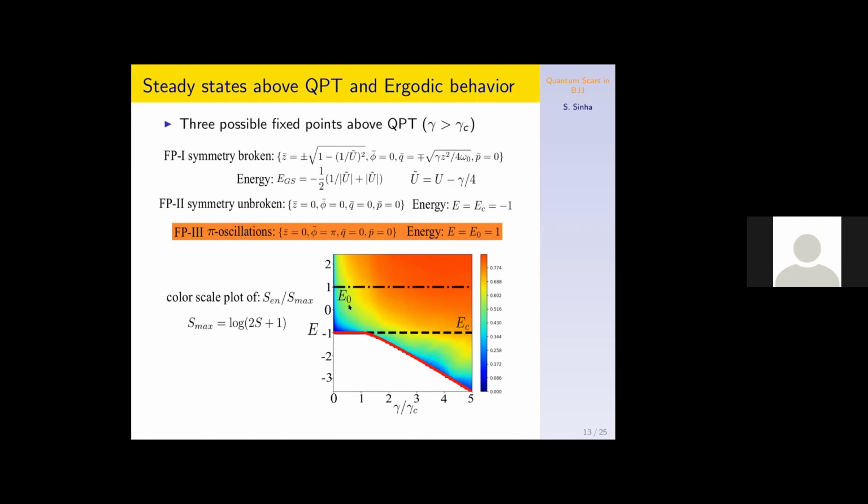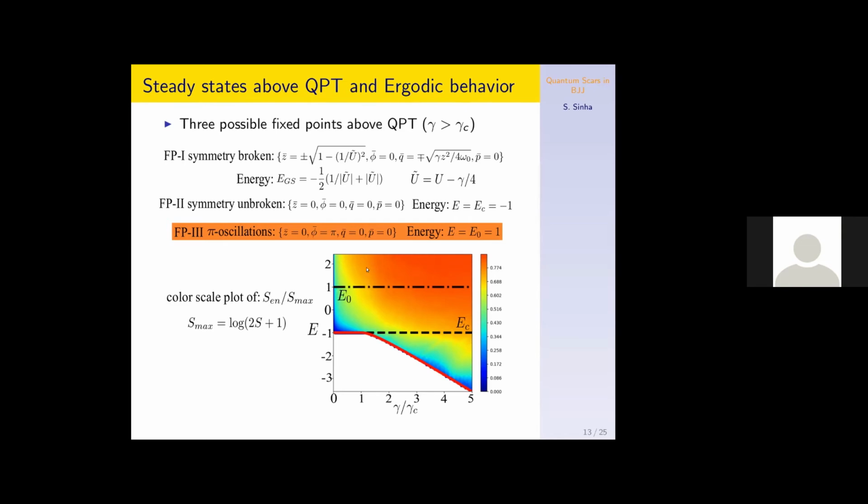Here the color scale plot shows the ergodic properties of the eigenstates from the entanglement entropy. We calculate the degree of ergodicity of eigenstates from a relative entanglement entropy. We calculate the entanglement entropy by integrating out the bosonic modes, and then find the maximum entanglement entropy for a spin system of large spin, which is log of 2s plus 1. So we find the relative entanglement entropy behavior. It is very clear that near the ground state, the states are not very ergodic, the degree of ergodicity is less, but as you go to higher energy states, they become ergodic.